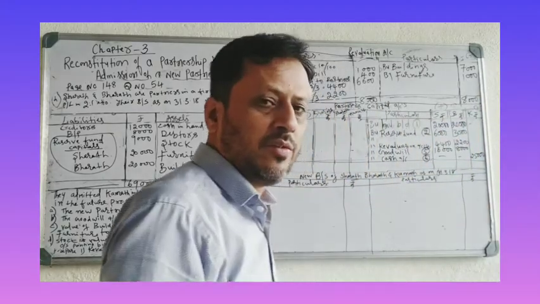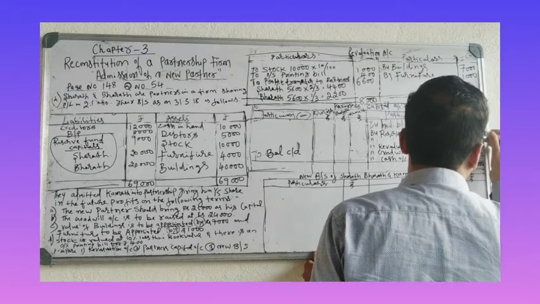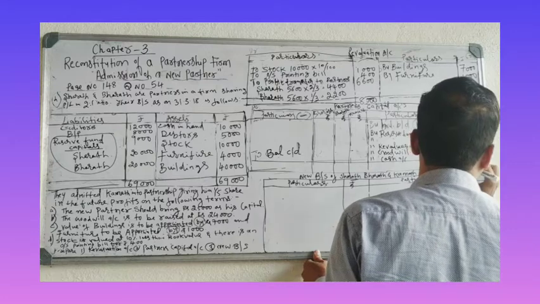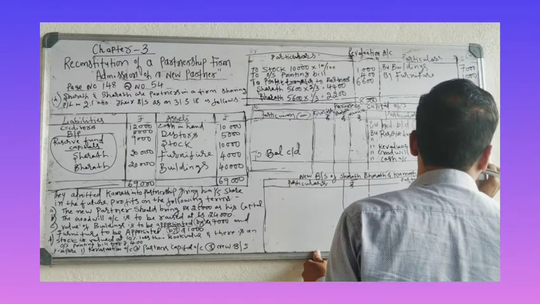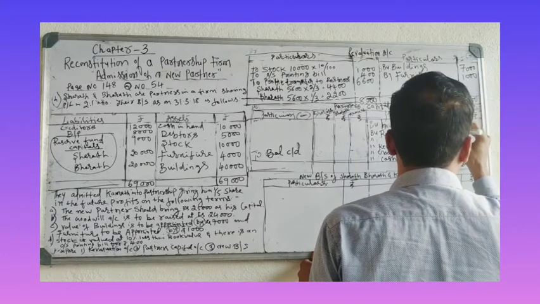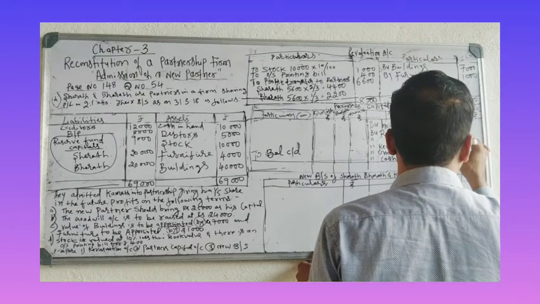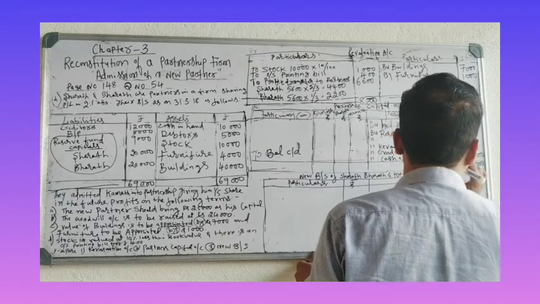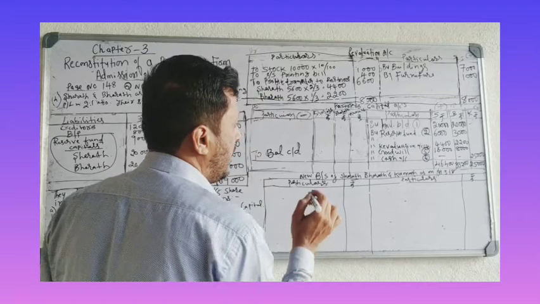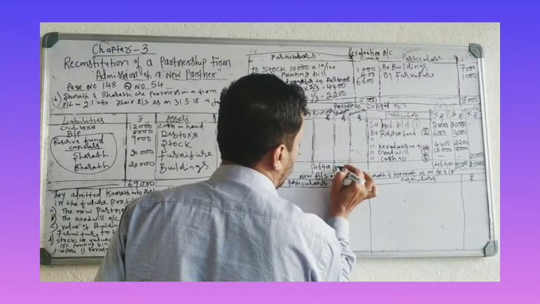Total is 6 entries. Okay, make it total on the credit side. 25,000 is the new partner capital. Here 20,000, 23, 25, 33,200, 26, 30, 46,400.